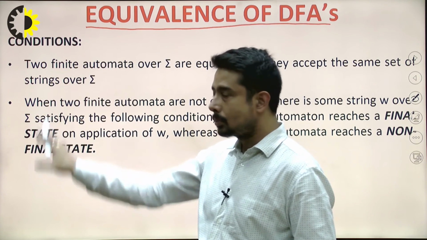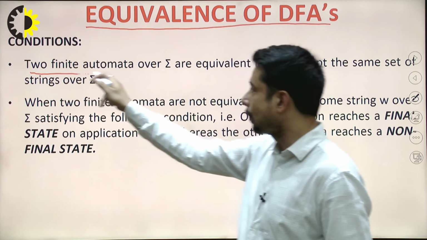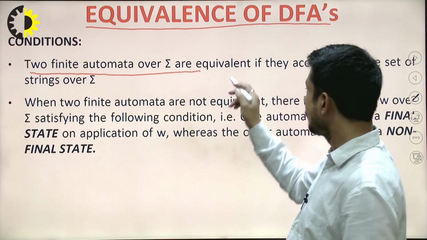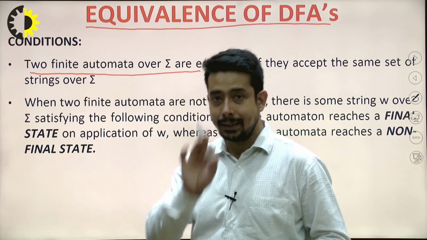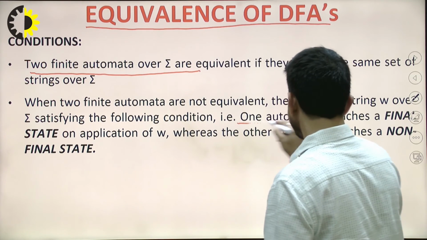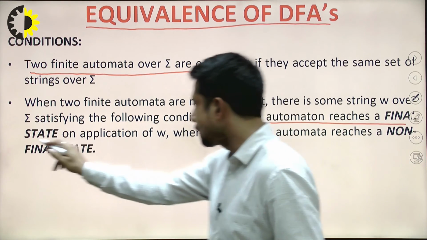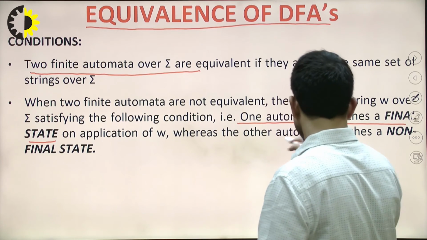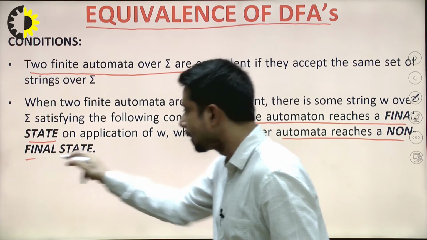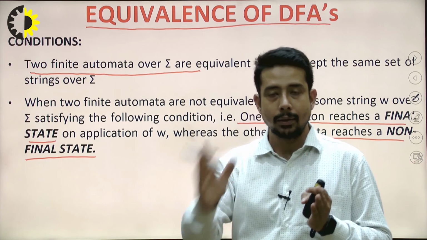Now, there are two conditions. The first condition says that two finite automata over any input alphabet are equivalent if they accept the same set of strings. And the second thing you need to note is that one finite automaton reaches a final state on application of that input string, whereas the other automaton reaches a non-final state. So I need to check final and non-final states.